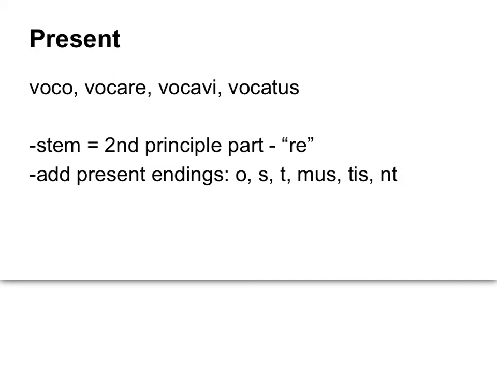Let's review really quickly how to form the present tense verb. If you recall, you use the second principal part. Here's the first, second, third, and fourth principal parts. You take the second principal part, and then we subtract the RE. So let's take off the RE, and there's our stem, voca. So we add voca, and then we add our endings: o, s, t, mus, tis, nt. But of course, vocao sounds funny, so we just make it voco. And we all remember how to do that.